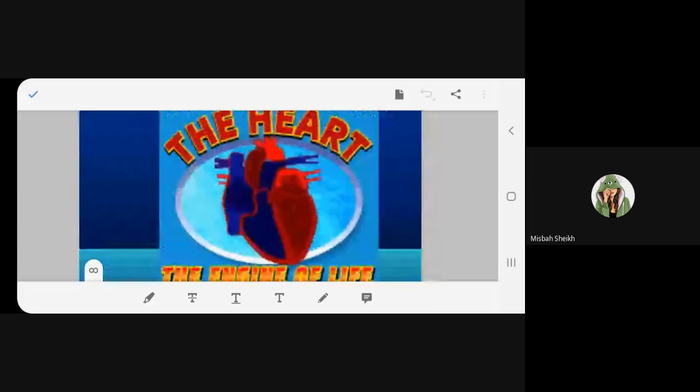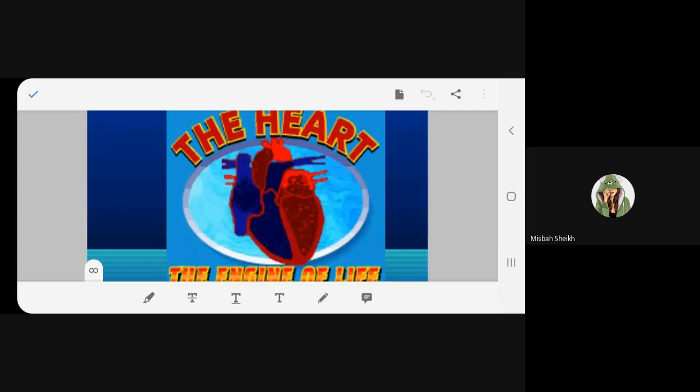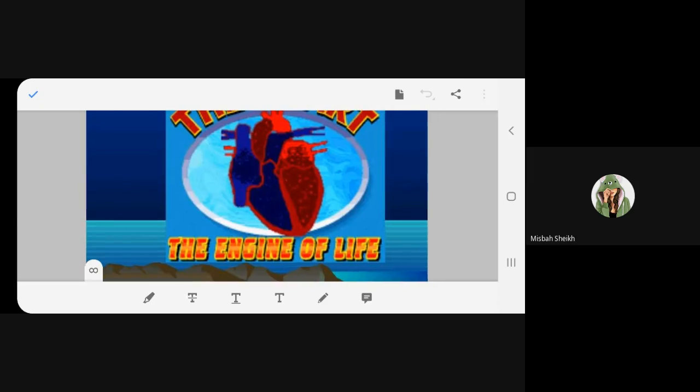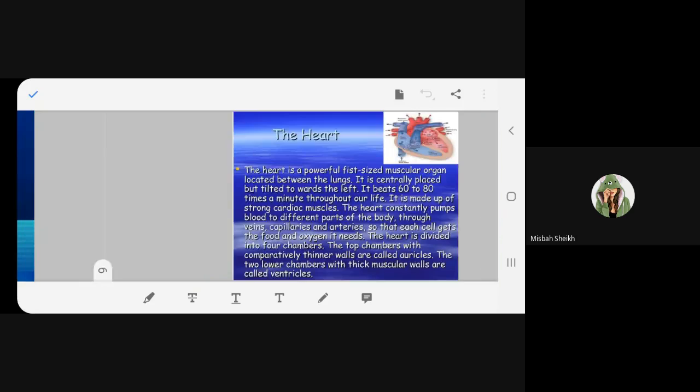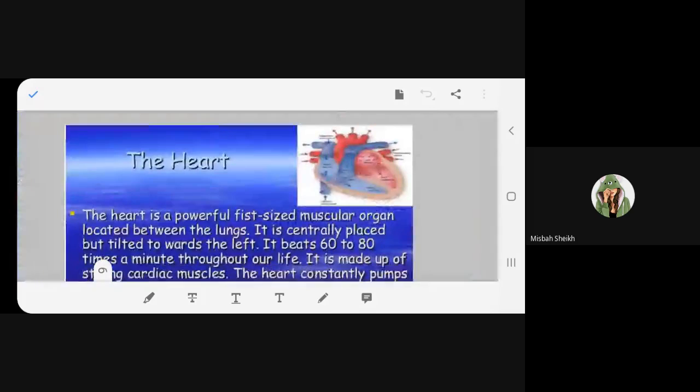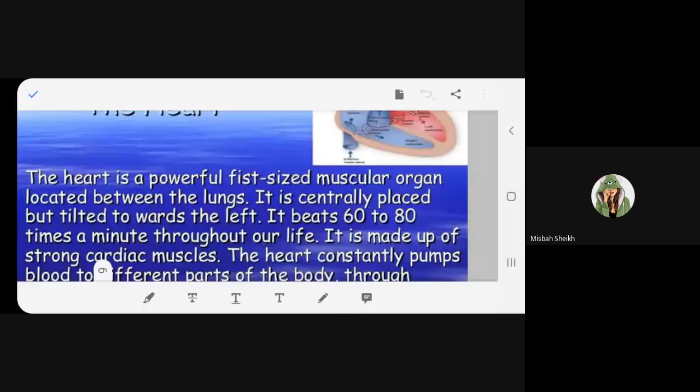What is this? Heart. What is written at the bottom? The engine of life. Engine of life or the engine of life? The engine of life. So be careful, I don't need any extra article. This is how the heart looks. See, our heart looks like this. Just observe it. Then I will show you one by one. Yes, the heart. Read.